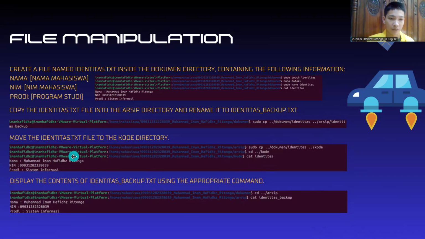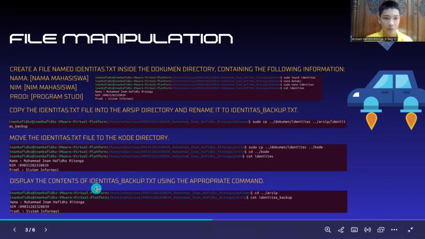And then display the contents of identitas_backup.txt using the appropriate command. I use cd to go to the arsip directory, and then use cat to display the identitas_backup file, and then it displays nama, NIM, and prodi.